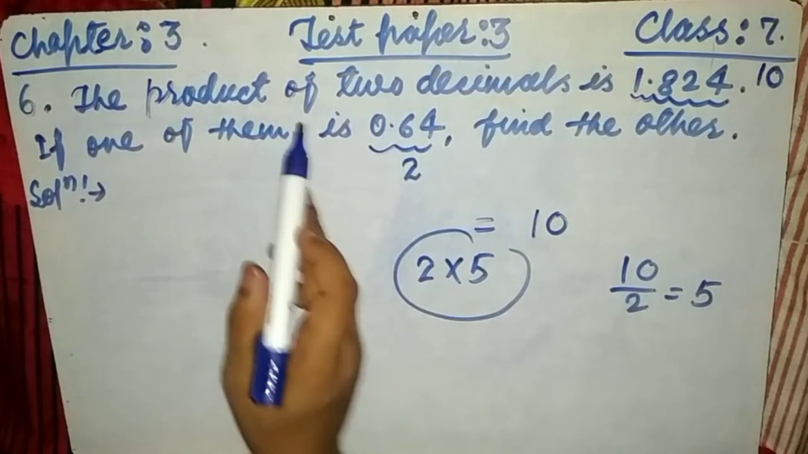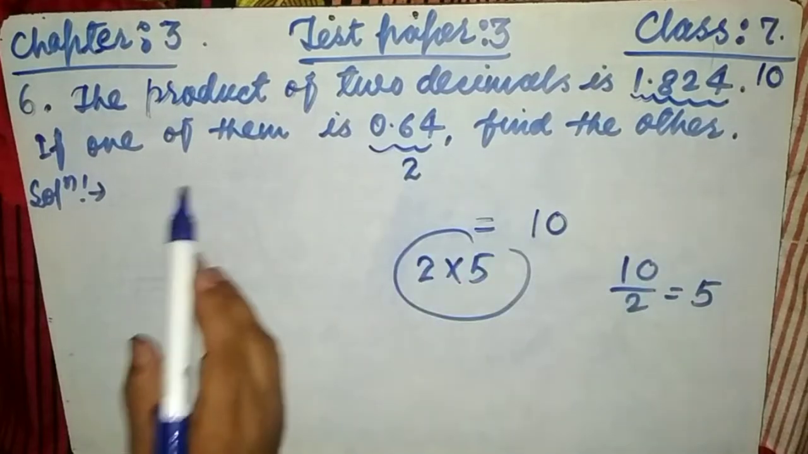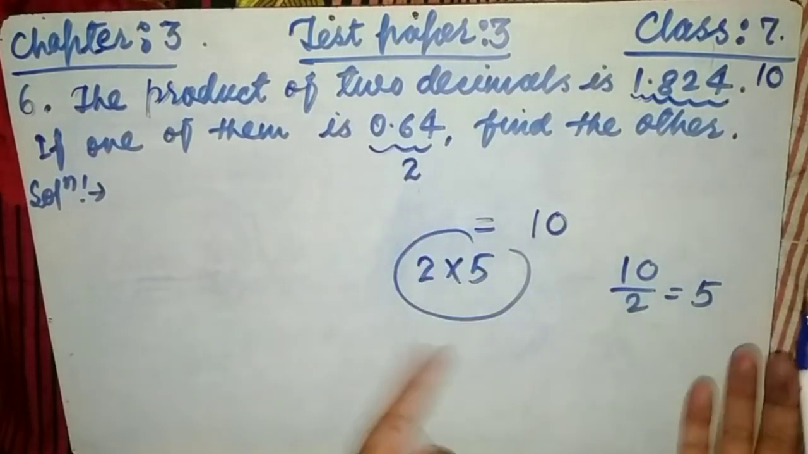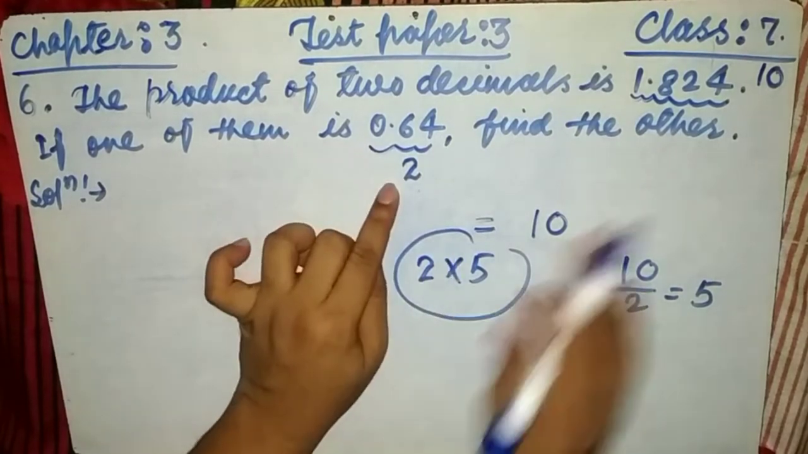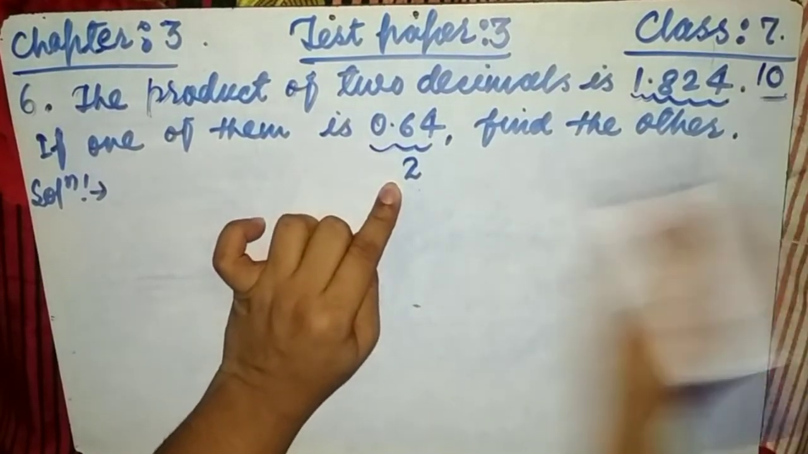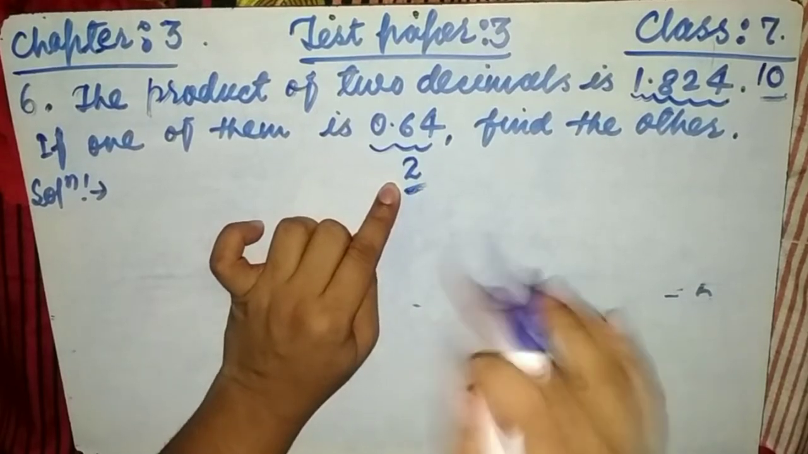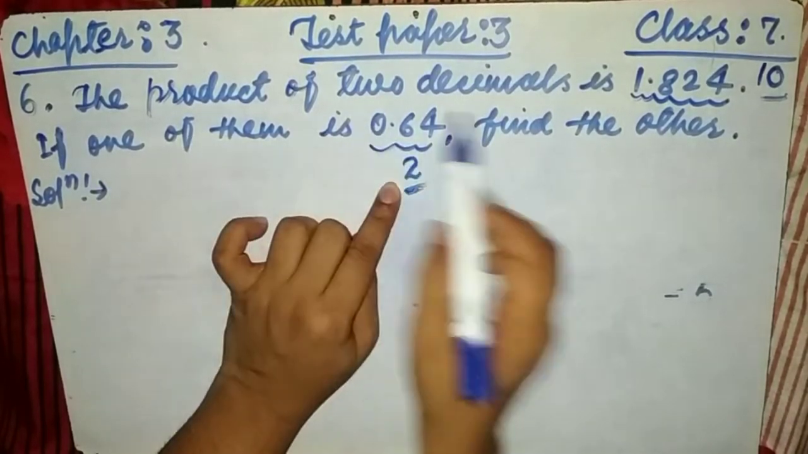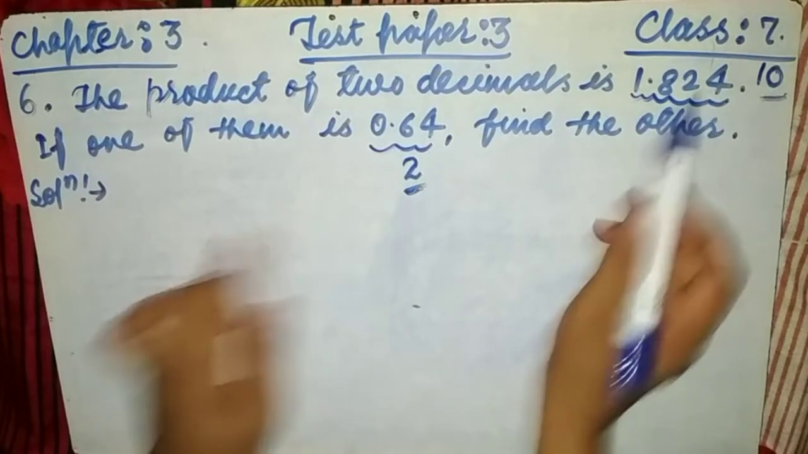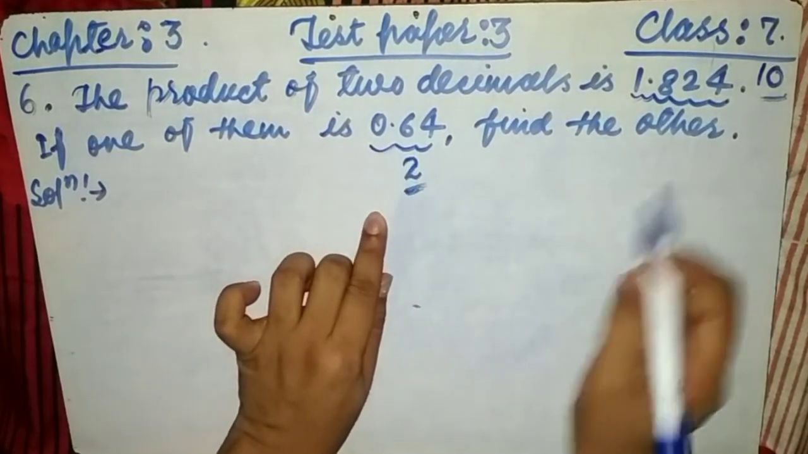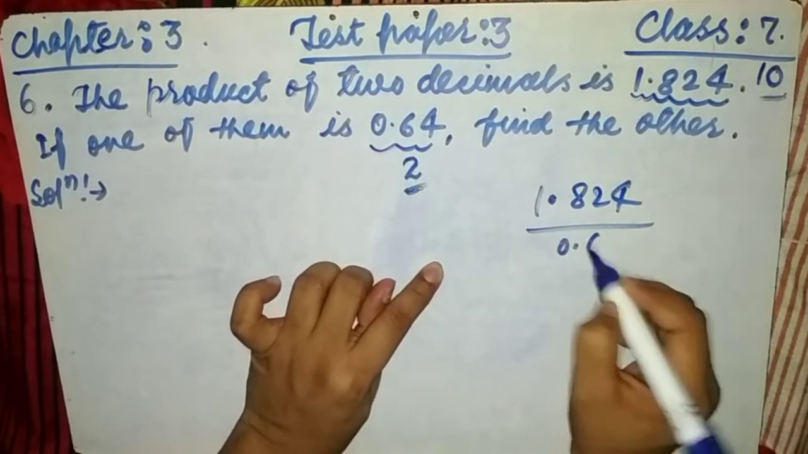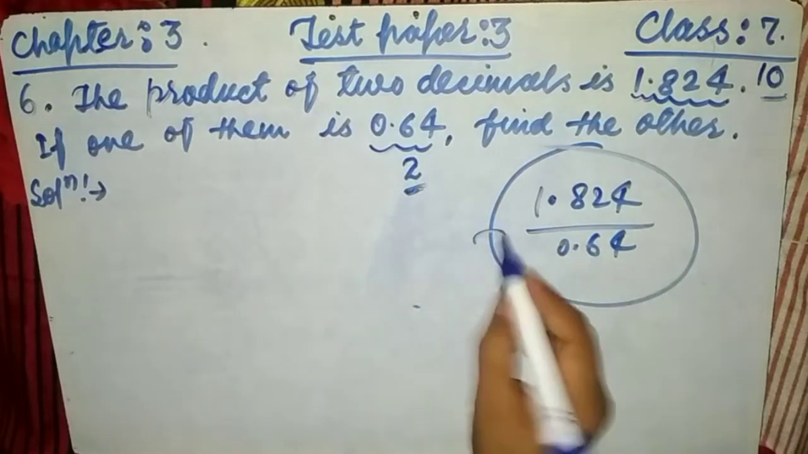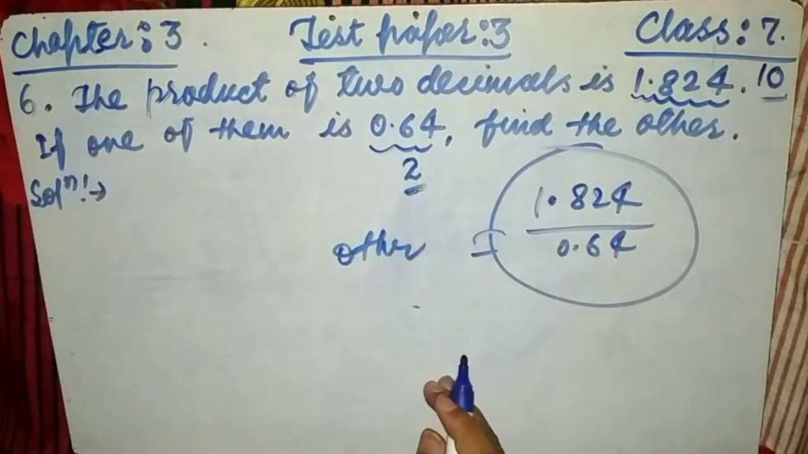As the product of two decimals is 10, if one of them is 2, then what can the other be? Obviously 5. 2 multiplied by 5 will get 10. That means we have to divide this 10 by this 2. So in this question, the product of two decimals is 1.825. If one of them is this, find the other, means we have to divide 1.825 by 0.64 and you will get the other number.